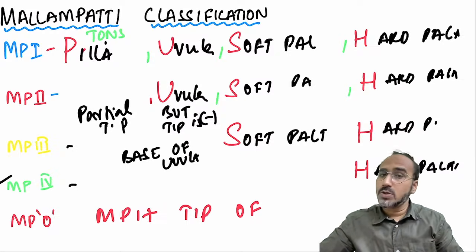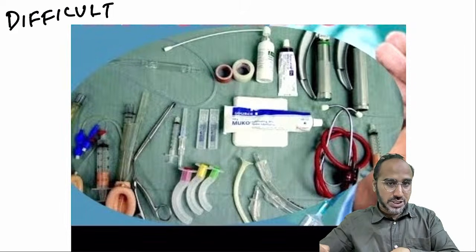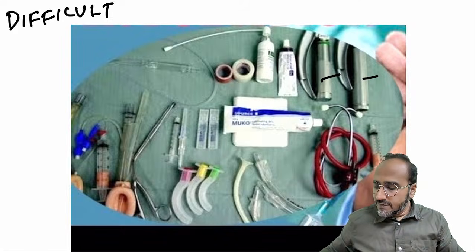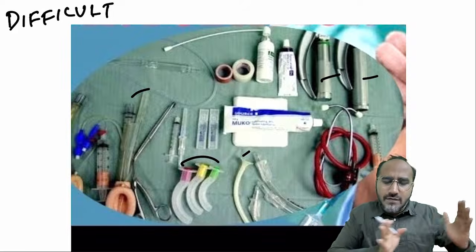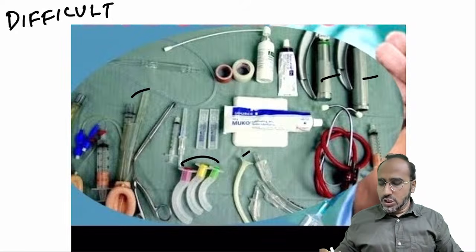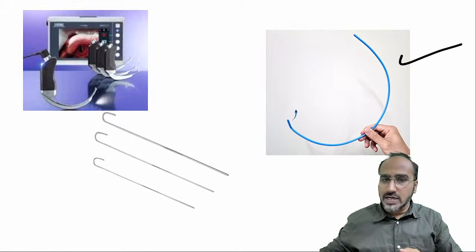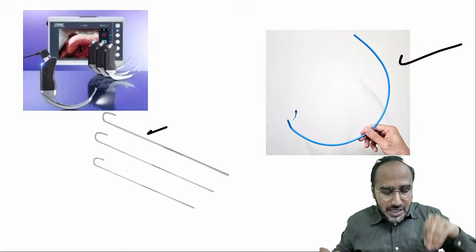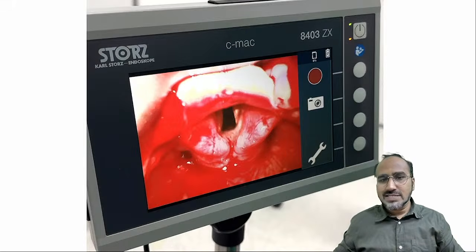For a difficult airway, what you do is keep a difficult airway trolley ready with you. Again, you have to memorize this picture also. This is the difficult airway trolley where we are keeping different forms of laryngoscope, different forms of oral airway, nasal airway, laryngeal mask airway, everything in two or three sets available. Apart from that, you are also keeping a video laryngoscope ready with you, a bougie and stylet ready with you. Video laryngoscope has usually reduced the chances of difficult airway much drastically. Remember, guys, just look over here.